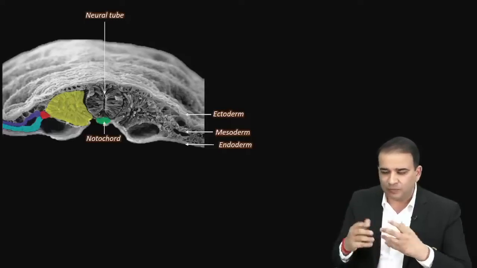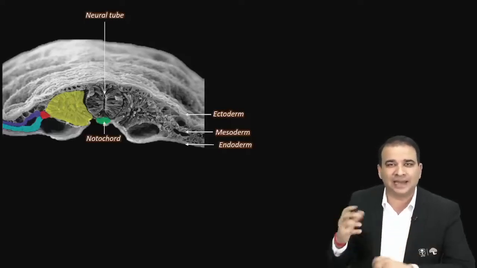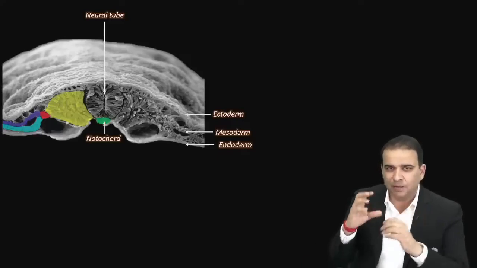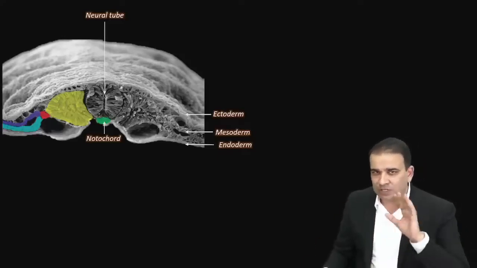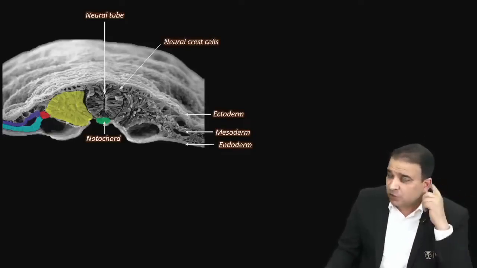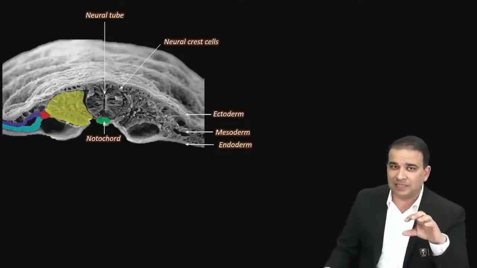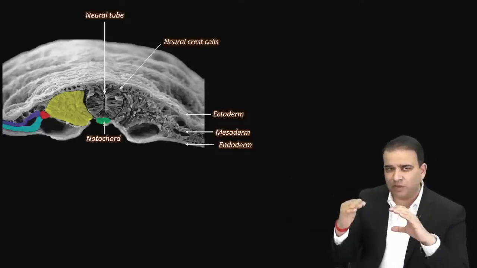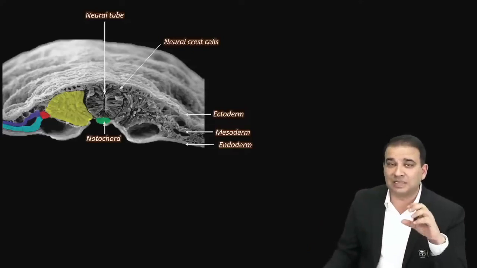Now those we call neural crest cells because they are present at the crest. Once the neural tube is formed, they are found squeezed between the neural tube and the ectoderm. So this is probably the side where you'll see the neural crest cells. In fact, in one of the very recent questions in which neural crest cell derivatives were asked, they put the arrow somewhere there itself. It was above the neural tube and just below the ectoderm. So the junction over there is where the neural crest cells are present.